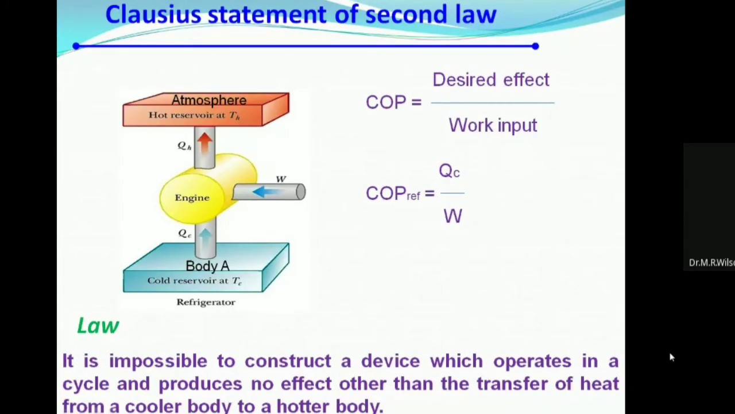Already I said, heat never transfers from cooler to hotter. It always transfers from hotter to cooler. But they are telling that cooler to hotter transfer happens with no effect. But by the help of work, we can transfer from cooler to hotter. That is the meaning. Okay.